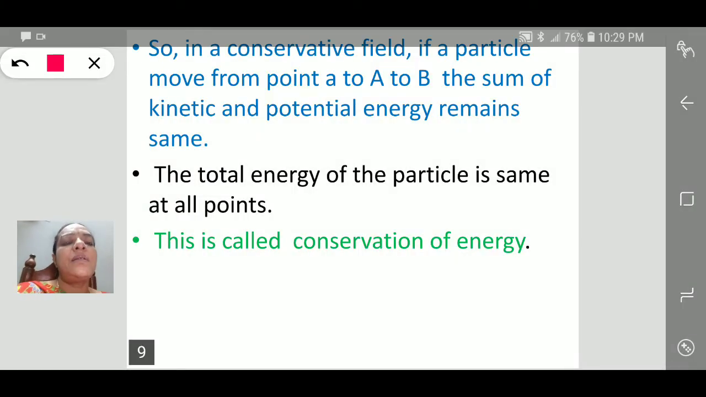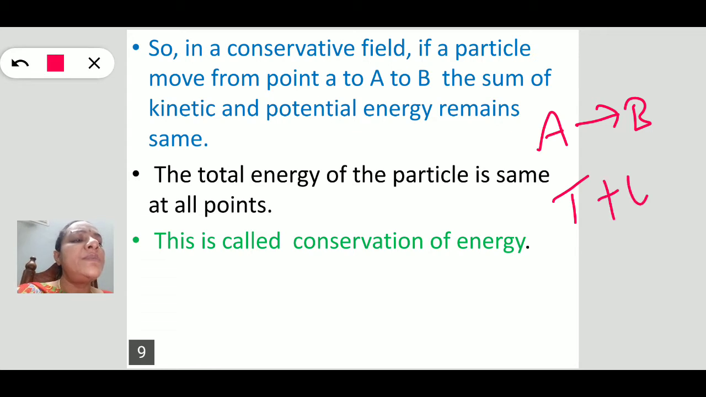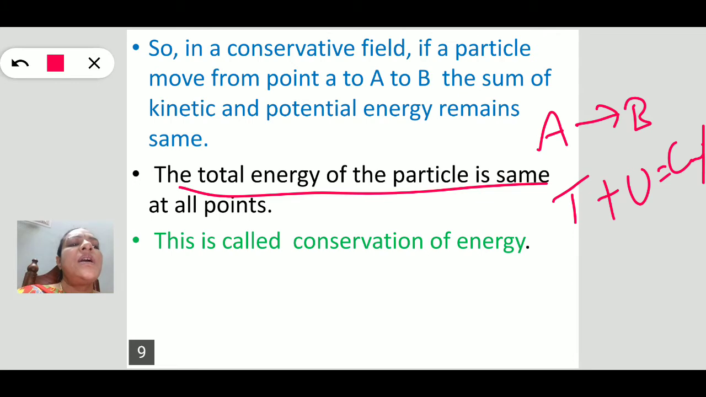By seeing the above derivation, what we understand is that in a conservative field, if a particle moves from A to B, the sum of kinetic energy and potential energy should be constant. The total energy of the particle is the same at all points, which is known as conservation of energy.